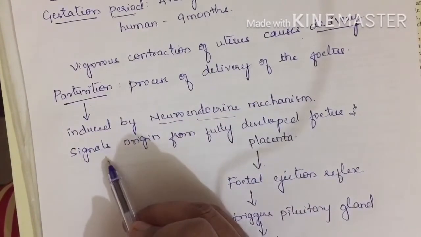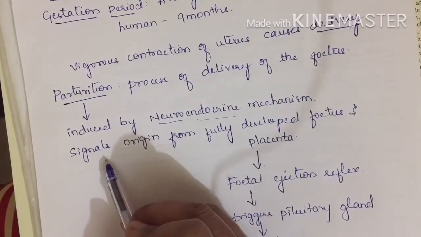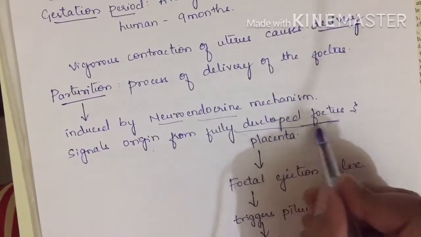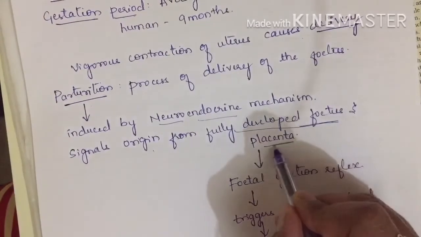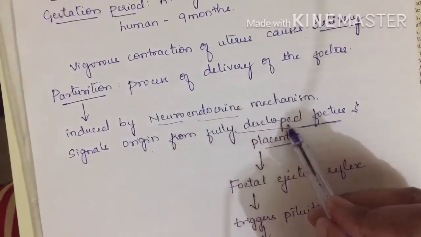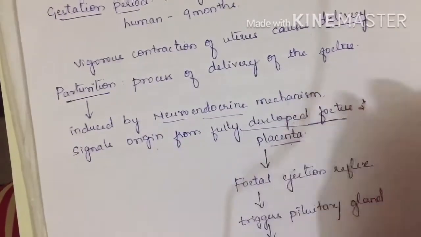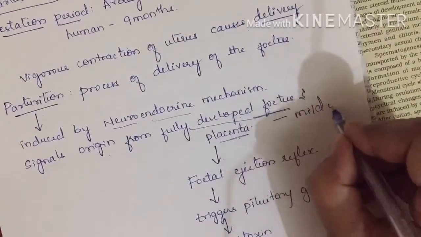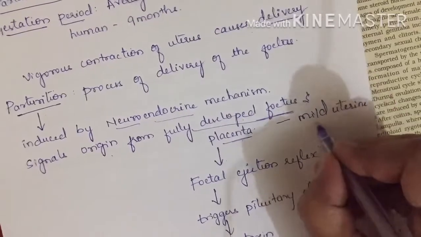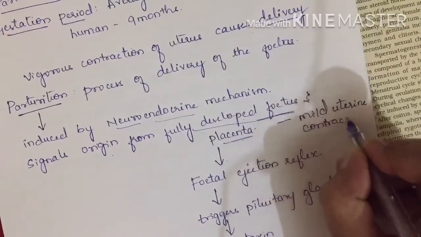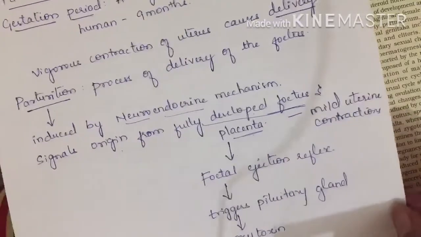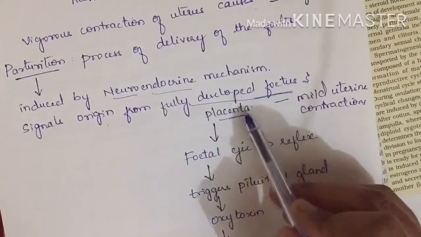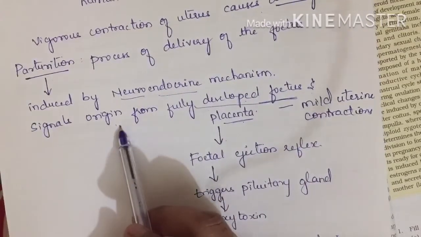The signals of this delivery, the signals of uterine contraction, originate from the fully developed fetus. At the end of 9 months, there will be a fully developed fetus and a placenta. These signals produced by the fully developed fetus and placenta cause mild uterine contractions, which means very slow contractions. These start the origin of the uterine contraction.